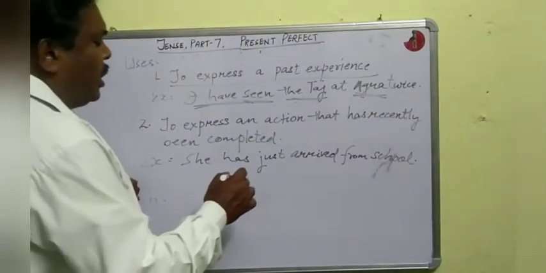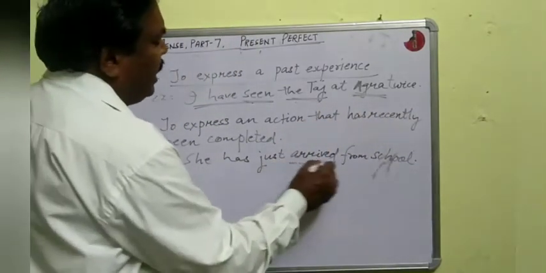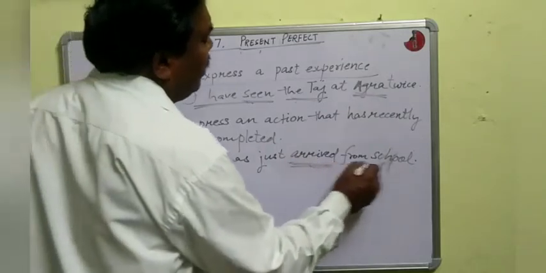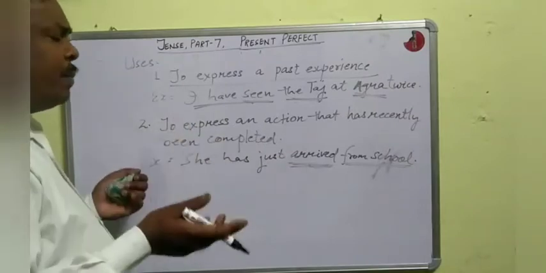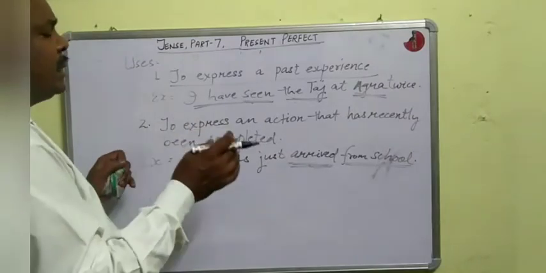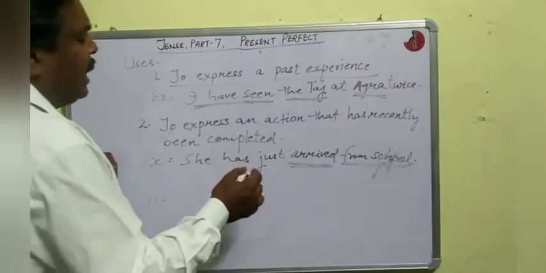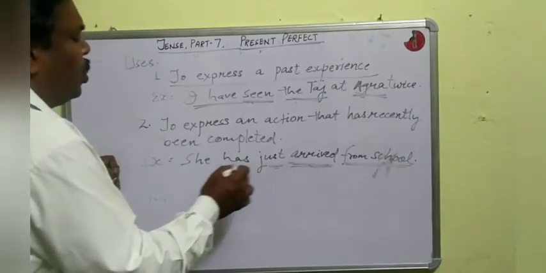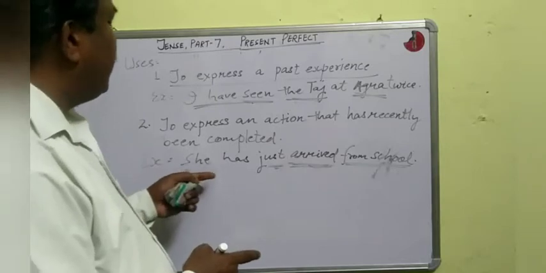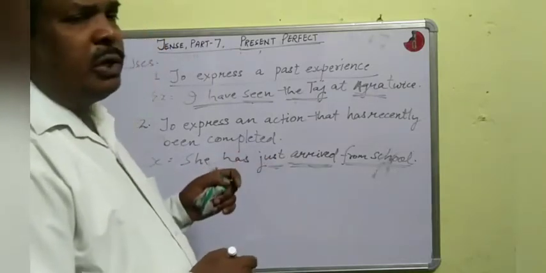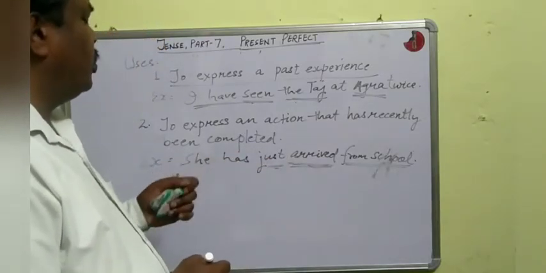So here the act of arriving from school has already completed, and that action has completed just now. So we used present perfect tense. You can see here the adverb just has been used.